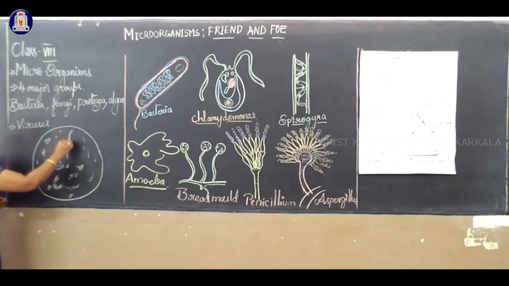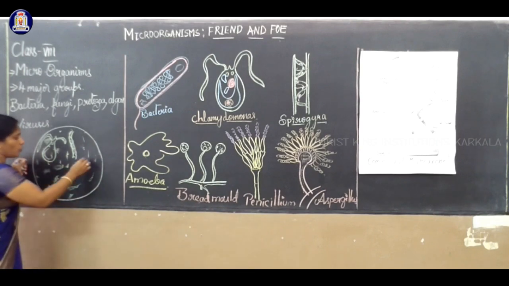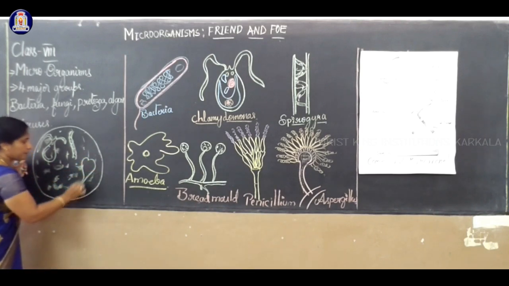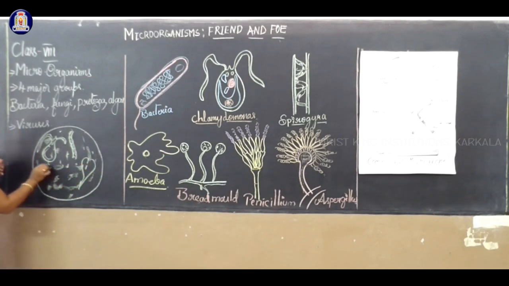You can observe floating structures like Spirogyra and Chlamydomonas and unicellular organisms, and also Euglena and a few bacteria.